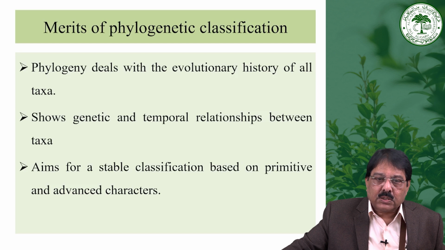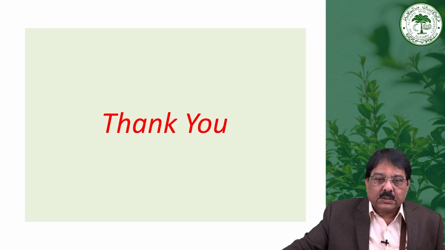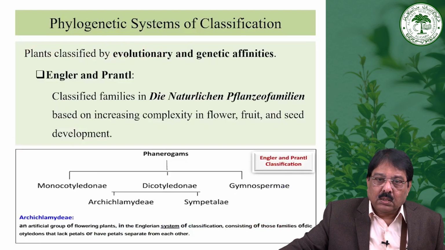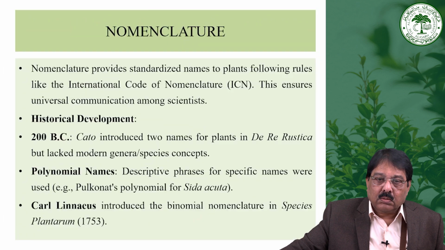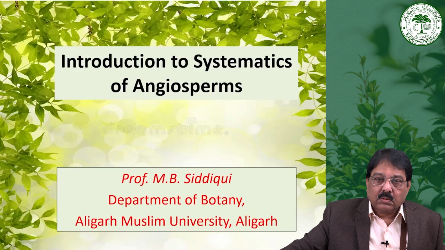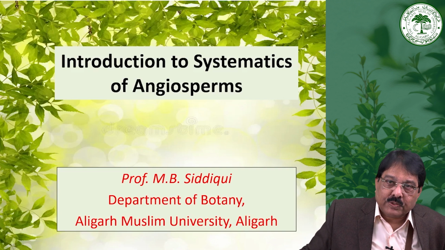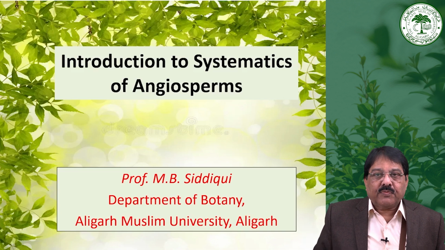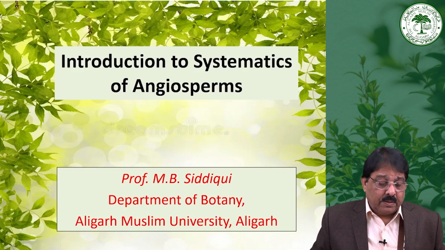Then the merits of the phylogenetic system. Phylogeny deals with the evolutionary history of all taxa, shows genetic and temporal relationship between the taxa, and aims for a stable classification based on the primitive and advanced characters. That is the merit of the phylogenetic system. So this was all about the introduction to systematic angiosperms, and we will discuss in the next session the typification as well as the hierarchy of that system.